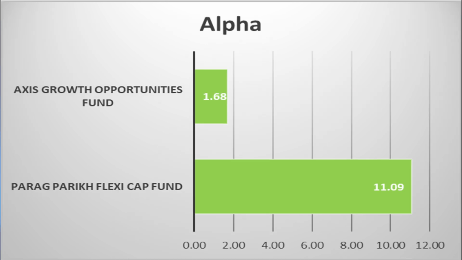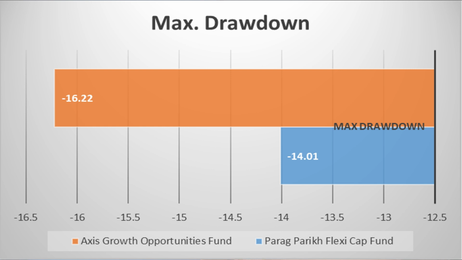Next is the alpha, which tells us how much extra return the fund has generated over its benchmark, and the higher the value of alpha the better for the fund, and here again Parag Parikh Flexi Cap Fund is outperforming Axis Growth Opportunities Fund. Next parameter in the risk analysis is maximum drawdown, which tells us how much negative return the fund has generated over a particular period, and the lower the value of maximum drawdown the better for the fund, and here Parag Parikh Flexi Cap Fund is outperforming Axis Growth Opportunities Fund in case of maximum drawdown.